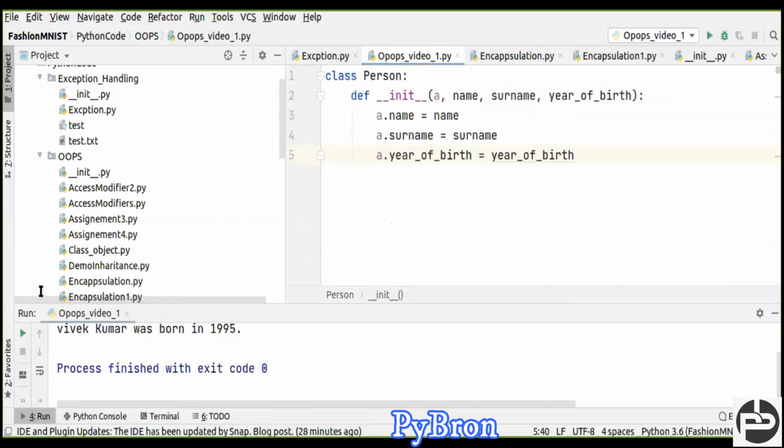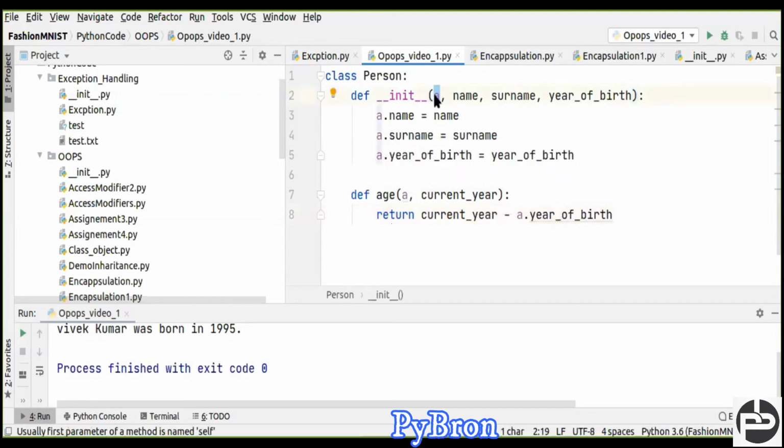And next I'm going to create one method here, to check the current age, meaning I want to check the current age of Vivek. So I created a method, age, a dot current year, comma current year. What is a? Let me explain: a is nothing but a pointer. You can give self, you can give anything. It's not a worry at all. It's a pointer pointing to the current class.